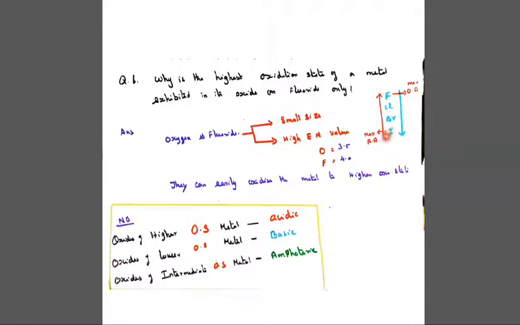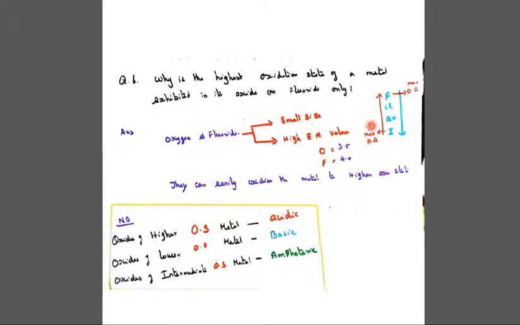Now consider the electronegativity values: fluorine 4.0, chlorine 3.0, bromine 2.8, iodine 2.5. Across the period, lithium 1.0, beryllium 1.5, boron 2.0, carbon 2.5, nitrogen 3.0, oxygen 3.5, fluorine 4.0.